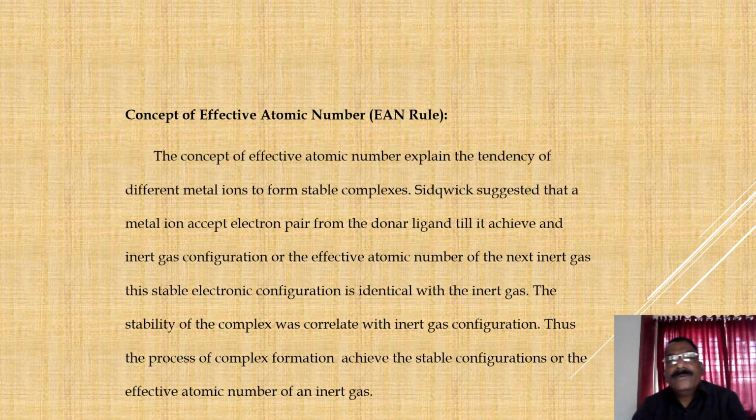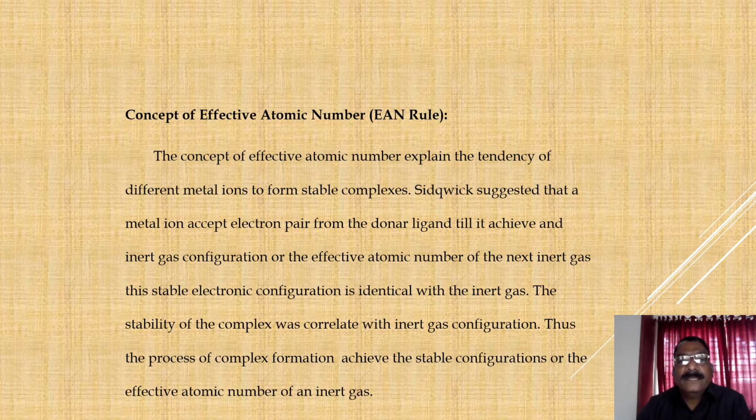Concept of effective atomic number, that is the EAN rule. The concept of effective atomic number explains the tendency of different metal ions to form stable complexes. Sidgwick suggested that a metal ion accepts electron pairs from the donor ligands till it achieves an inert gas configuration, or the effective atomic number of the next inert gas.